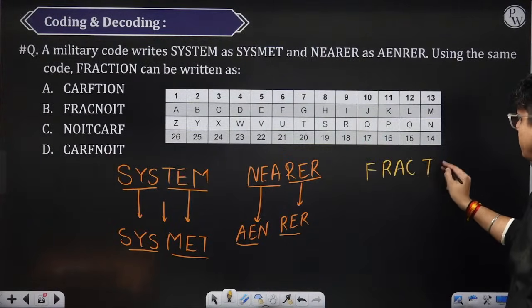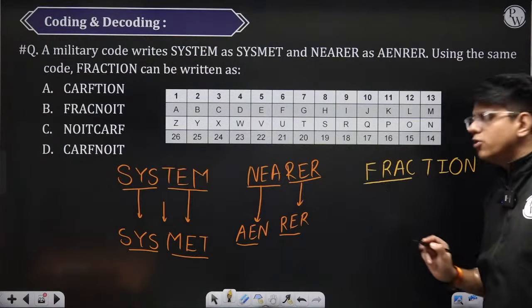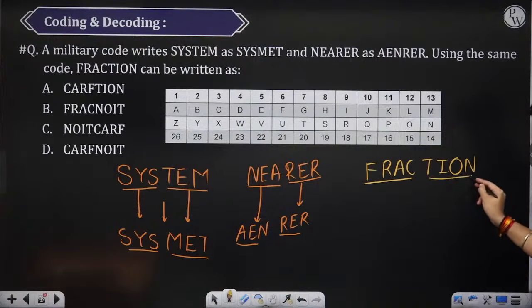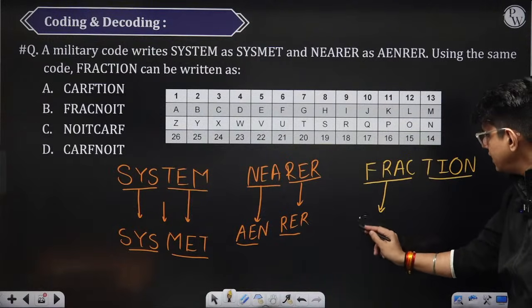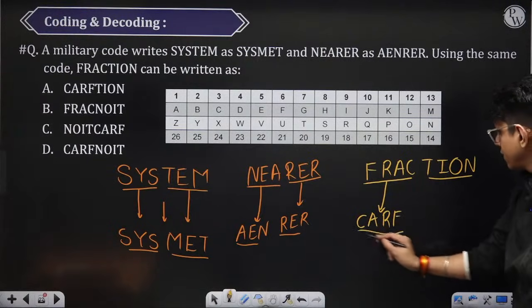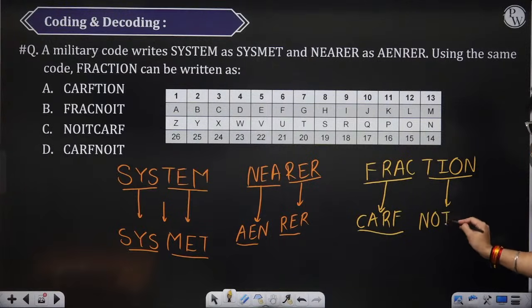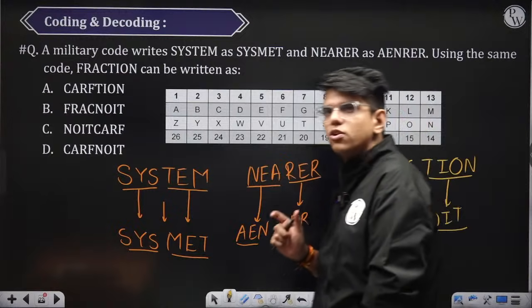So similarly, now we have to find the code for fraction. This is one of your PYQs, okay? So now we can divide this into two parts. Reverse of this, CARF. Reverse of this, NOIT. How did we know that we need to reverse both of these?